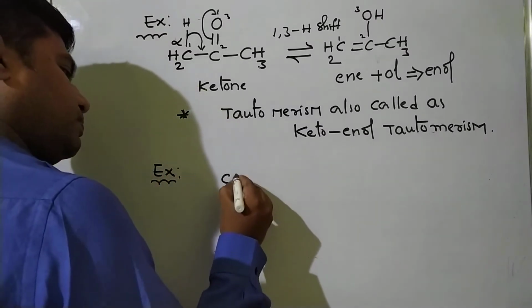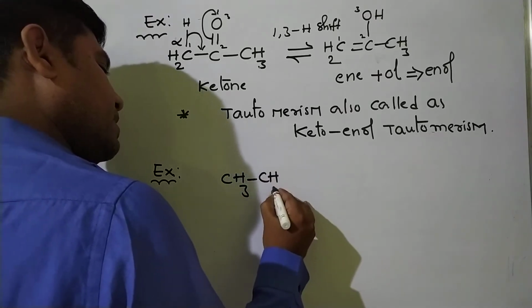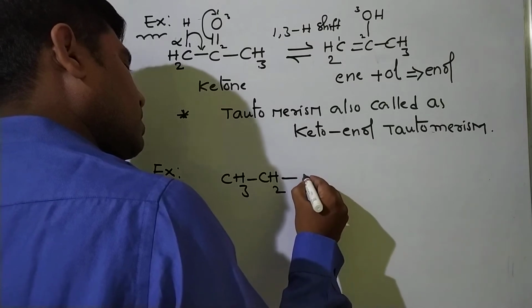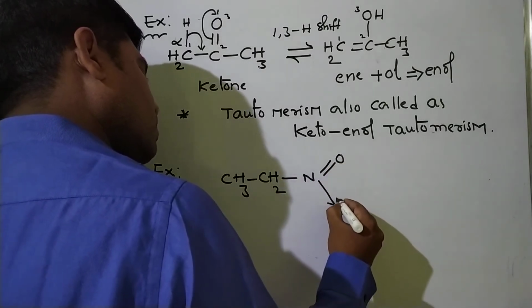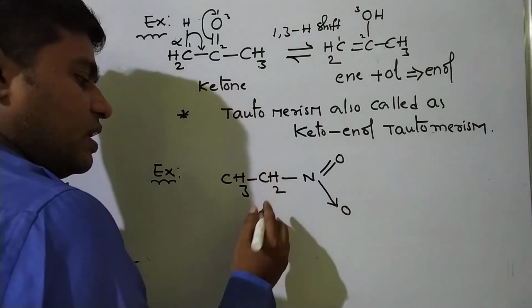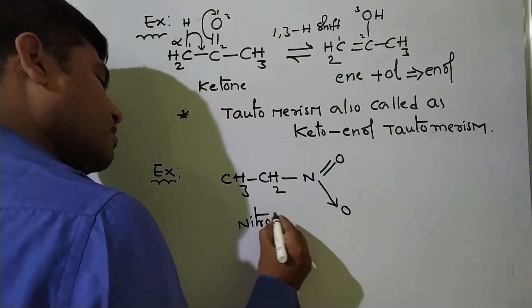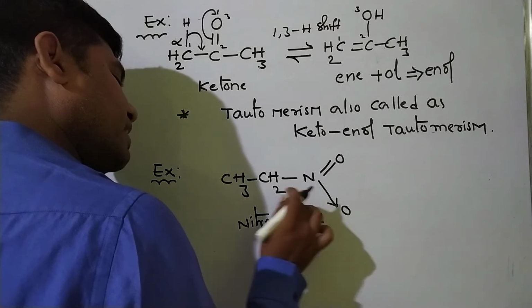Suppose CH3, CH2, nitrogen N double bond O. So this is a nitro compound. Nitroethane. Since it contains 2 carbon atoms, it is nitroethane.